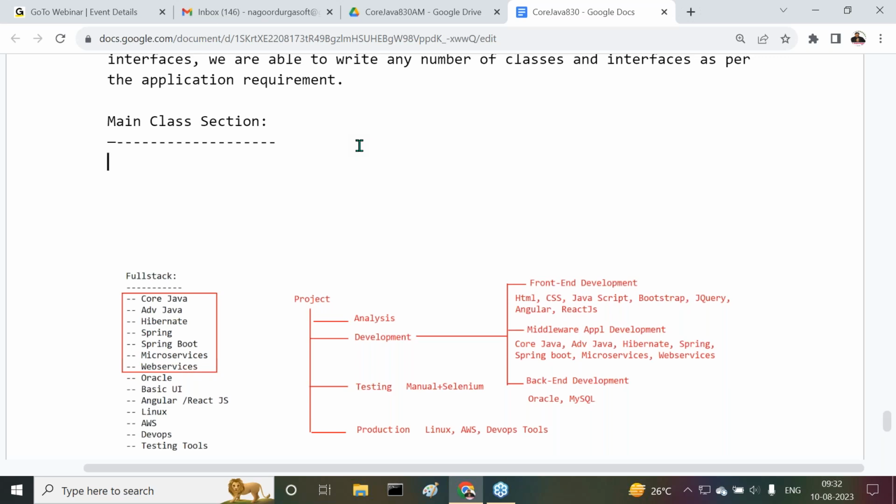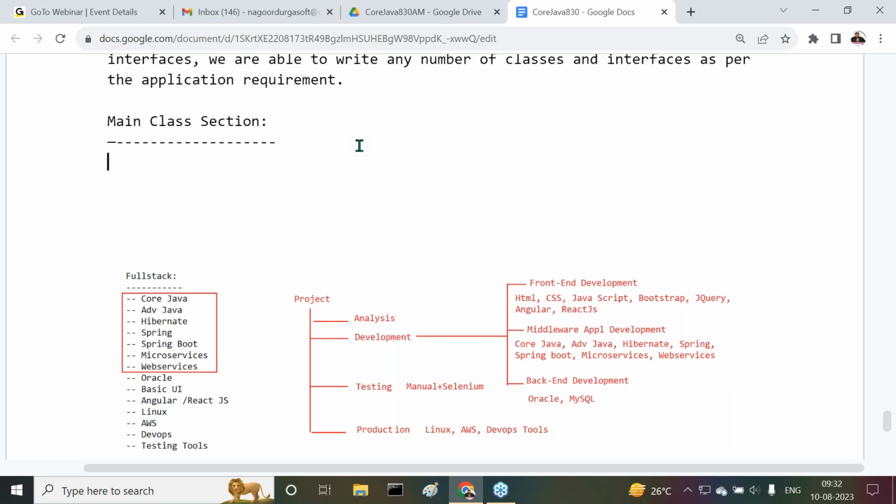We can write any number of classes and any number of interfaces. Clear? Already we understood this point. But out of all these classes, one class we are going to select to write the main method. That class is the main class.